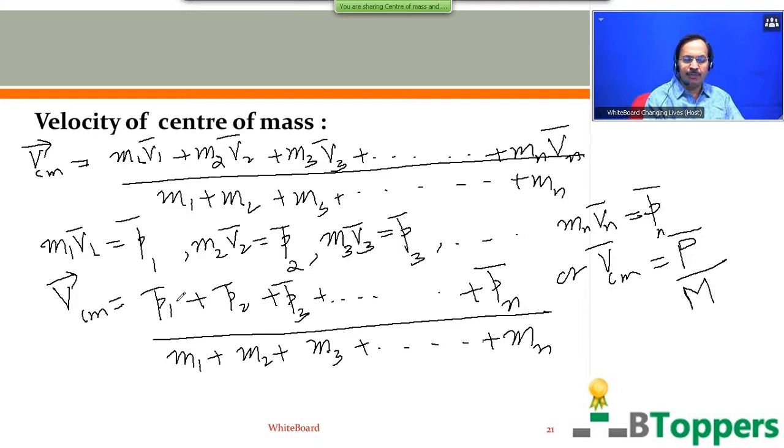That means capital P bar equals p1 bar plus p2 bar plus p3 bar up to pn bar. Capital M represents the total mass of the system, which is equal to the sum of the masses of all the n particles.